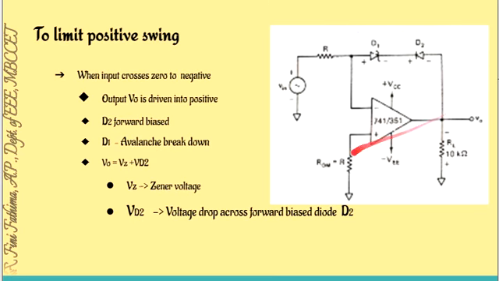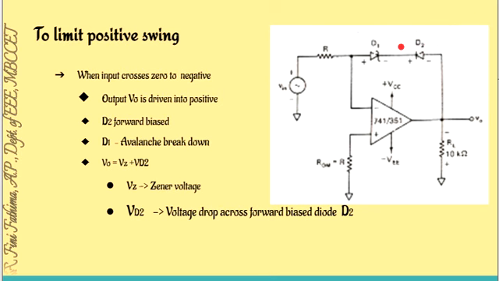Then what happens when the input becomes negative? When the input becomes negative, the output will be plus VZ, isn't it? Plus output. The output will be to the positive side. So when the output is positive, this diode D2 becomes forward biased and D1 becomes reverse biased. So D1 is a Zener diode. So D1 enters avalanche conduction. So the voltage across the diode D1 will be VZ, and the voltage across D2 will be VD2, that is the normal voltage 0.7 for a diode.